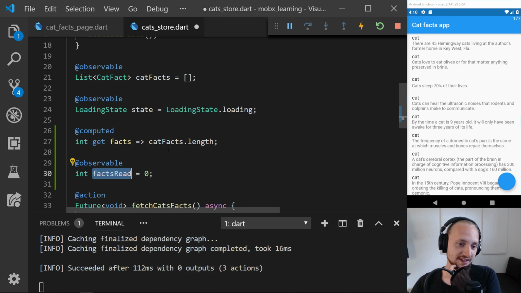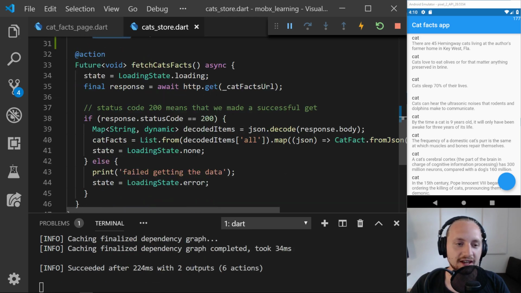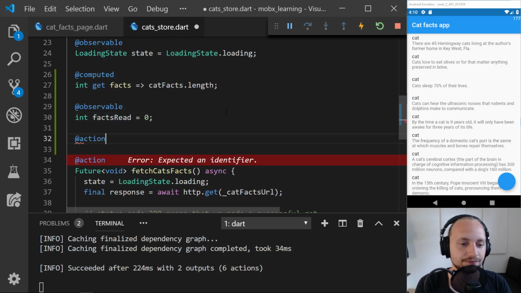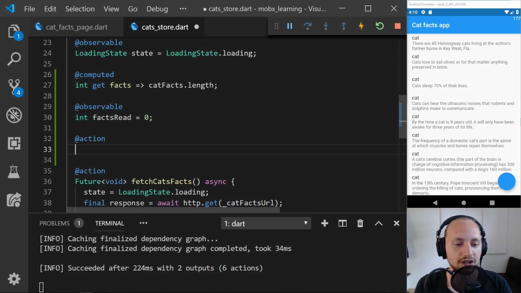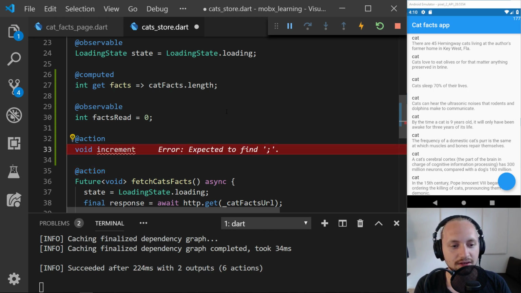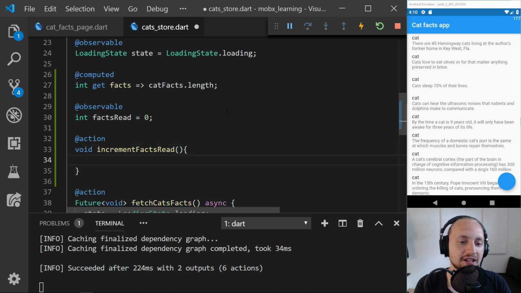Okay, so we have this int with facts read, which is 0 right now. So what we can do is also declare an action for this one. The action will be just a simple void function, and this will be increment facts read, something like that.